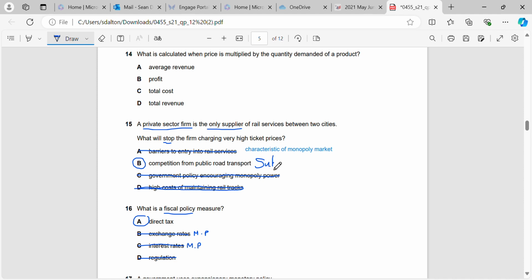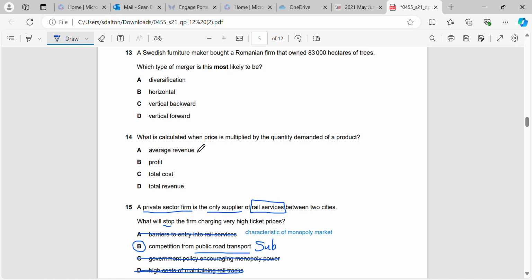So it means that even though they're the only supplier, if they charge too high of a price, people will just go to use public transport instead of using their rail services. So they can't charge too high of a price, or people will just leave to use the other public road transport.